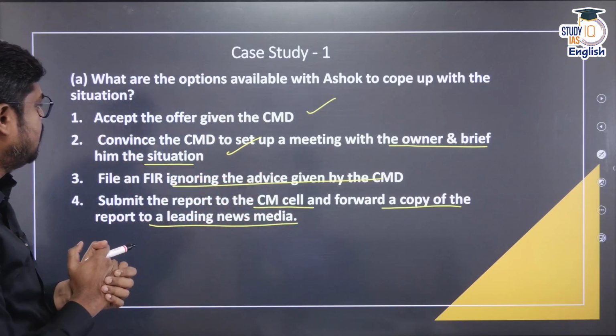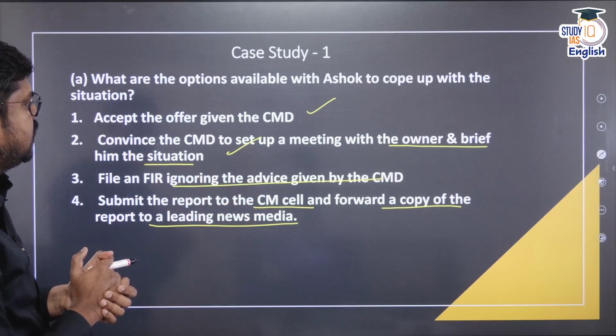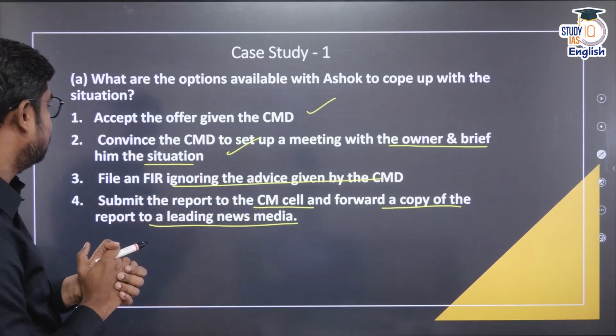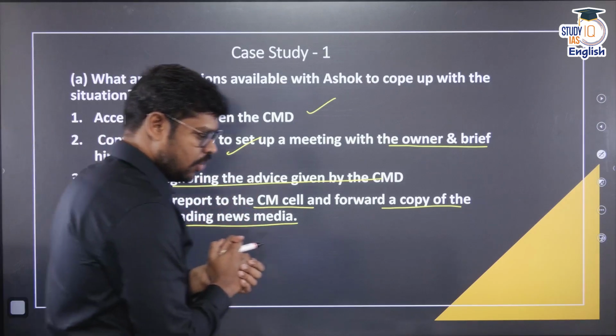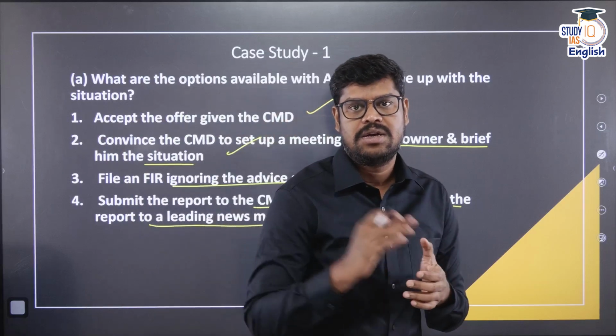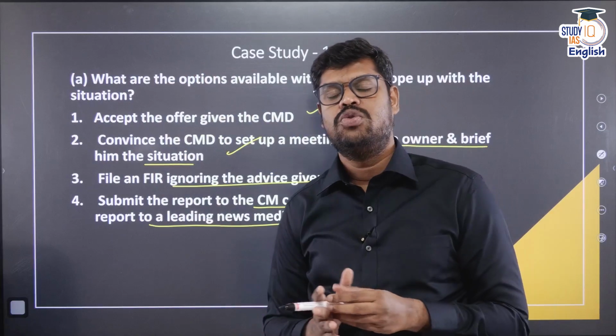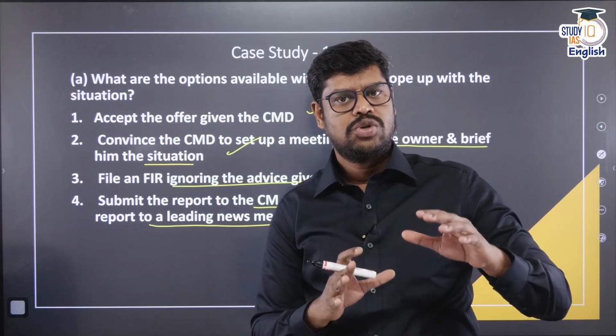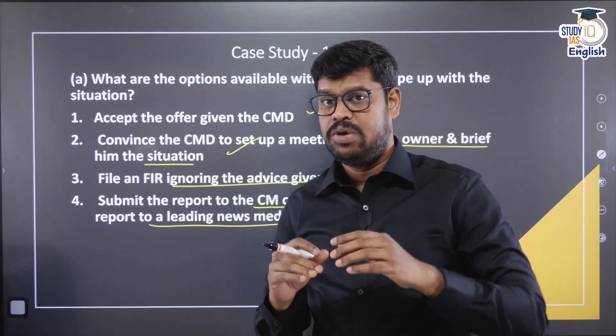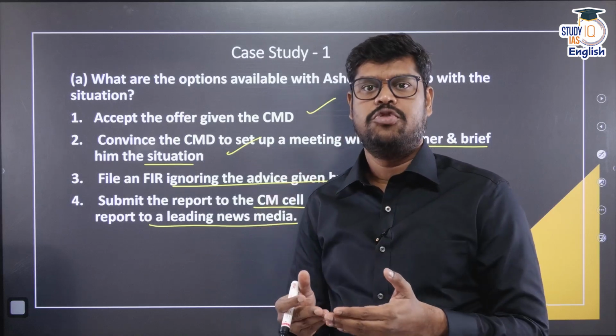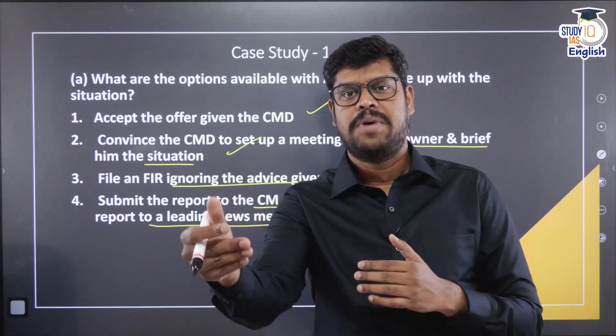Come to the second option, convince the chief managing director to set up a meeting with the owner and brief him of the situation. Now here the CMD is saying that the local politician is having a stake and he is also a relative of the owner. But Ashok is not having any prejudgment that he may not help. He wanted to try within the organization before moving out. That means he is following the right path.